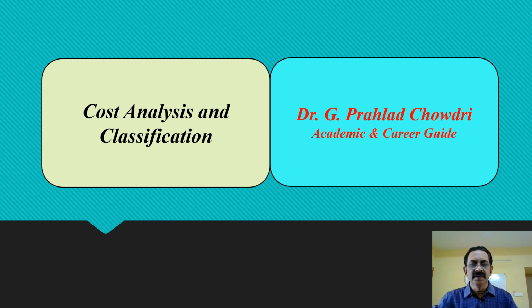In the two previous sessions, we have learned about the introduction to cost accounting, with the meaning, definition, and the concepts that we use in cost accounting. Cost accounting is a separate branch of accounting. Apart from financial accounting, we have cost accounting and management accounting. There are three important terms that we use in cost accountancy. The first one is the term cost, second one is costing, and the third one is cost accounting.